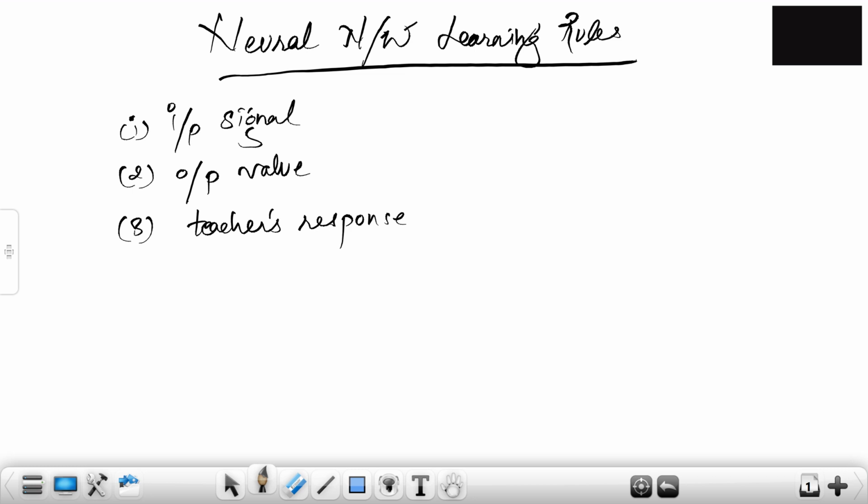Now what did I say earlier? A neuron is considered to be an adaptive element, right? And weights are modified based on 3 things. Based on an input signal the weights will be modified, and the output value that you get also. If you have a feedback, the output value will be considered to modify the weights. So these are 2 things which you are aware of. The third thing is the teacher's response.